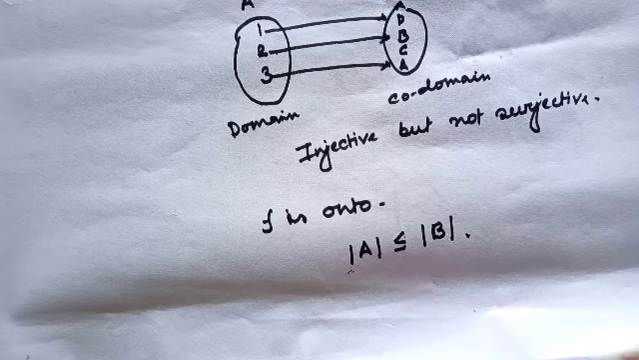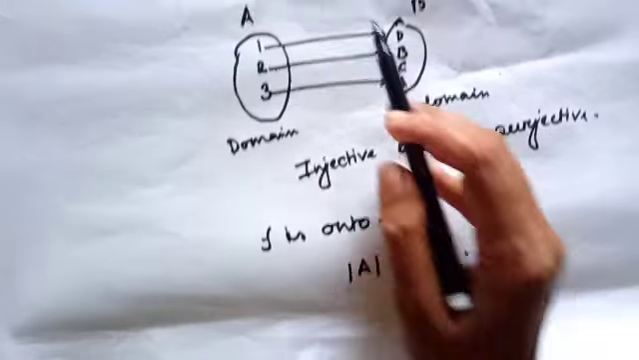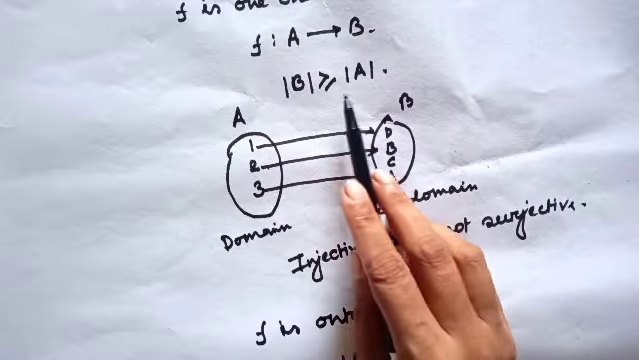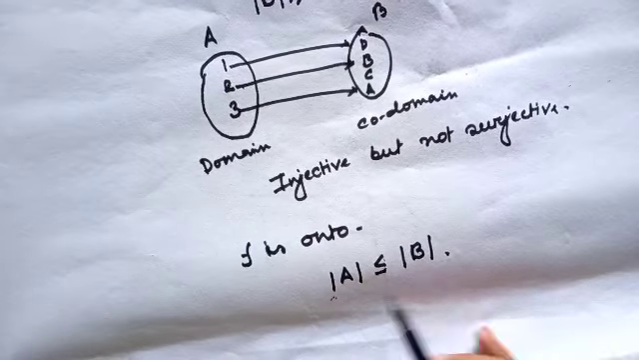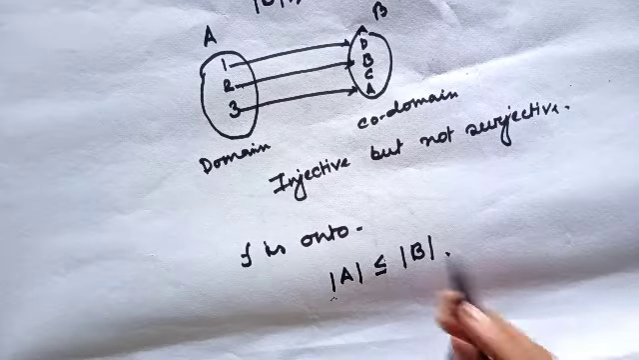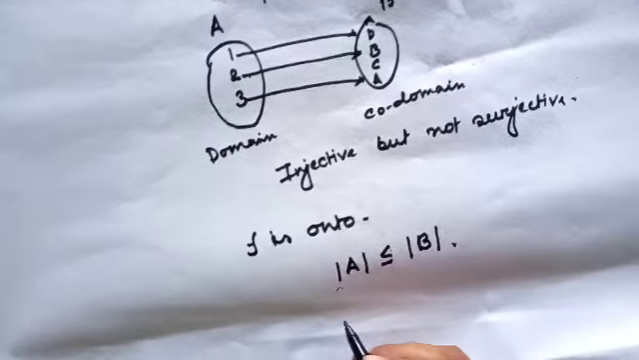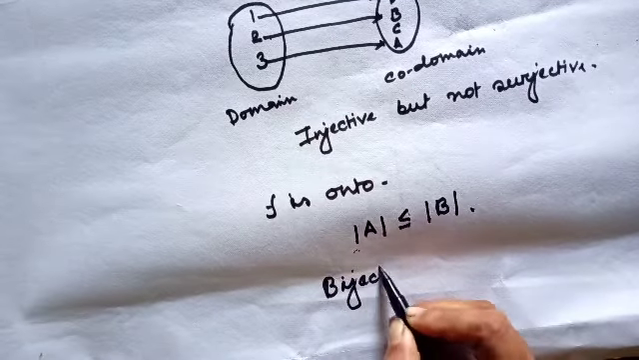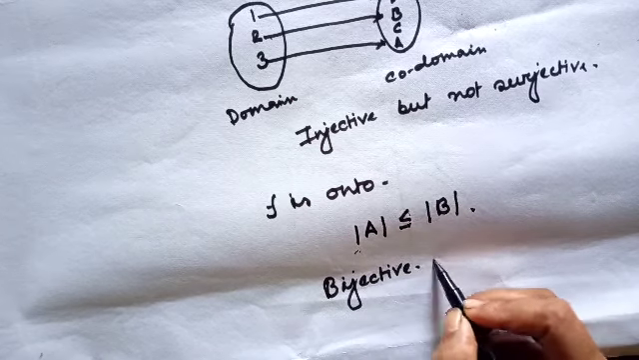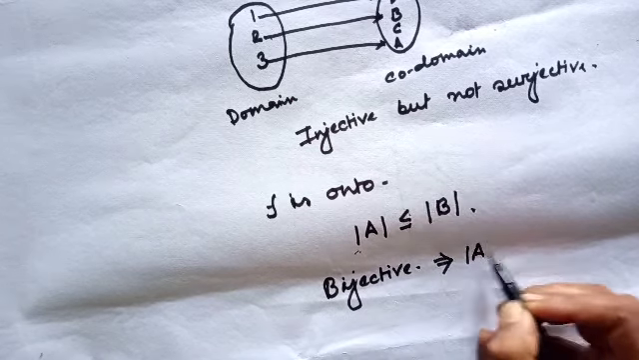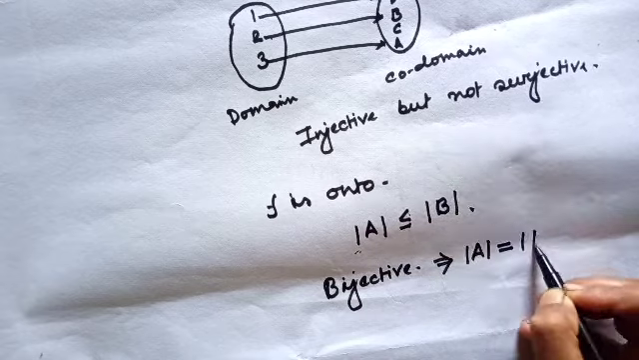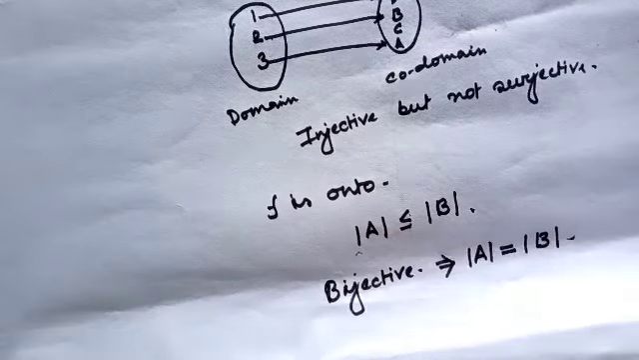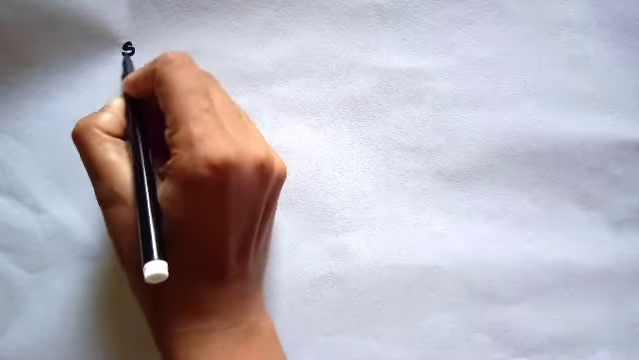And when both hold together, the cardinality of B is greater than or equal to that of A, and the cardinality of A is less than or equal to that of B, then the function is bijective. That implies the cardinality of A equals the cardinality of B. Okay? Right. Now, show that